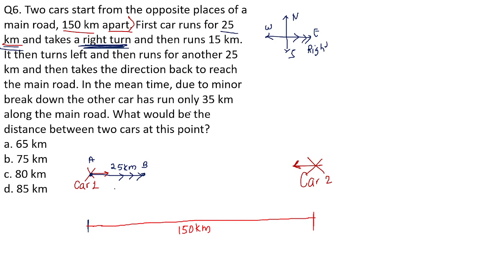So this car is now moving in the downward direction for 15 kilometers. After traveling for 15 kilometers, again the car is taking a turn to the left. First of all, try to decode: the car is moving in the downward direction, it means it is moving in the south direction. So for example, for a person or a car facing the south side, the right hand side of ours is their left hand side and our left is their right hand side. This is the thing that we have discussed multiple times now.